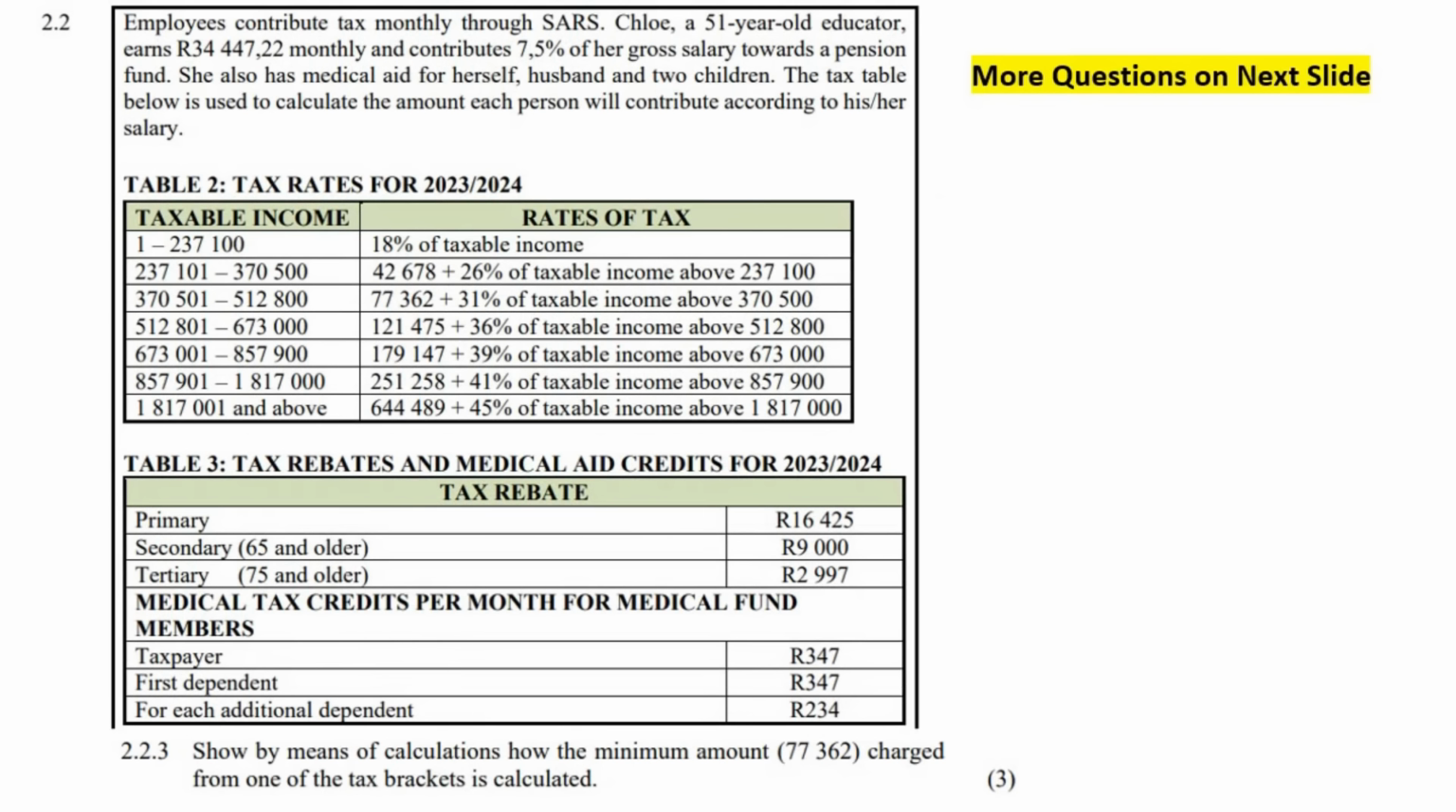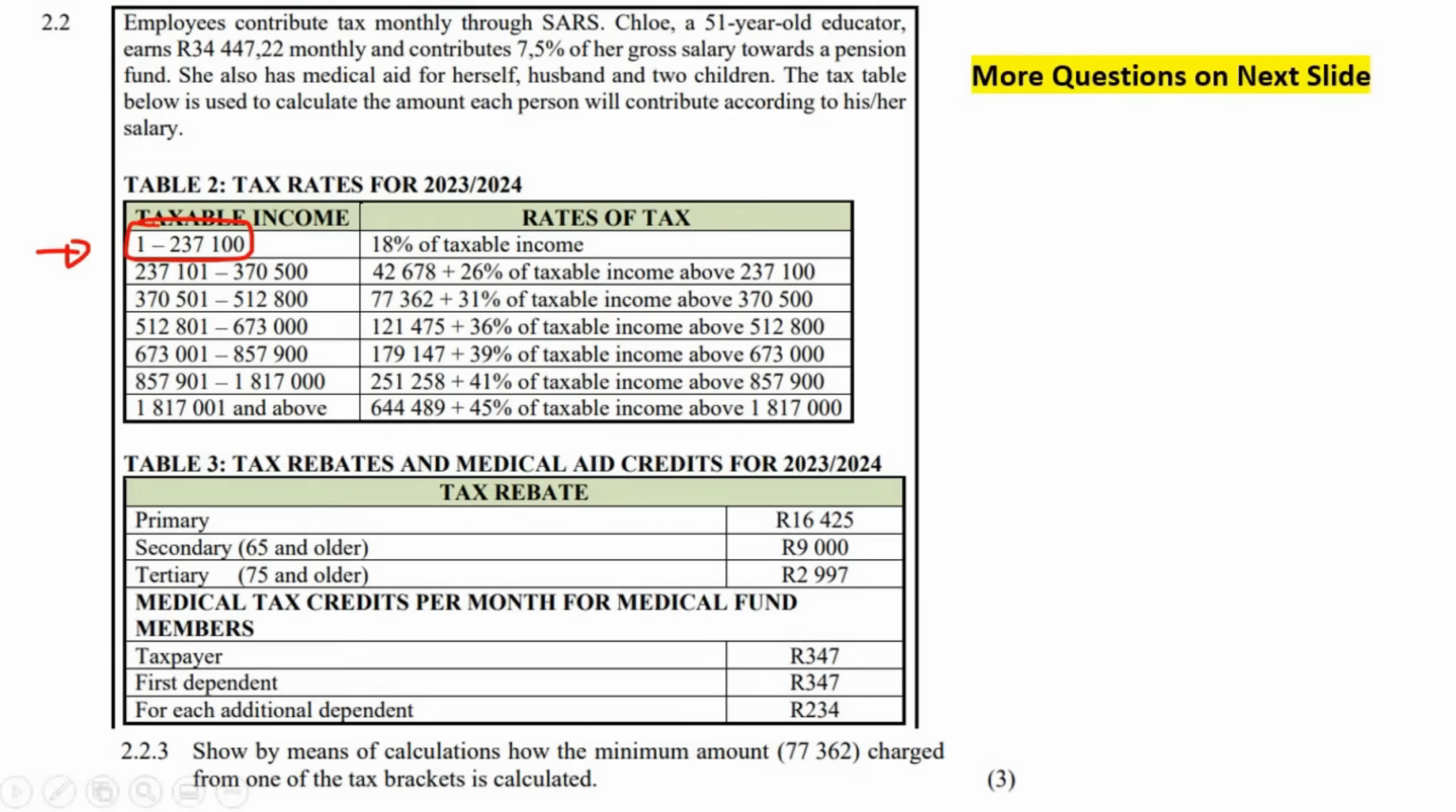This question says, show by means of calculations how the minimum amount, 77362, which is the number we see here, was calculated. Let me explain how tax tables work. Start at the very beginning, okay? And I want you to think about these people.